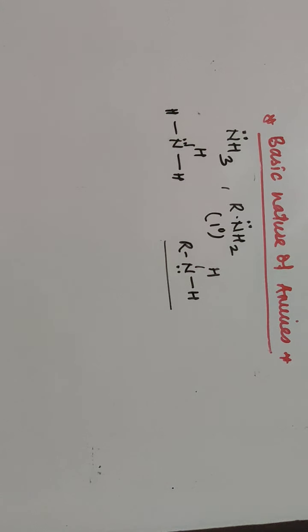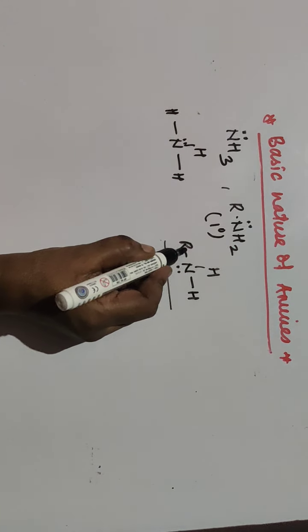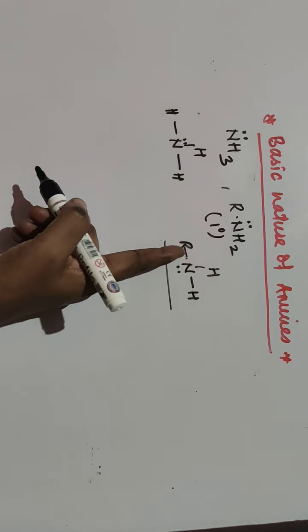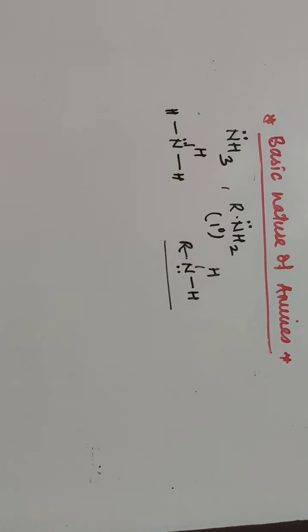That means plus inductive effect. What is it? The alkyl group has a tendency to repel the electron pair away from itself. The alkyl group shows the positive inductive effect, and as a result the electron pair is repelled away from the alkyl group and goes towards the nitrogen atom.